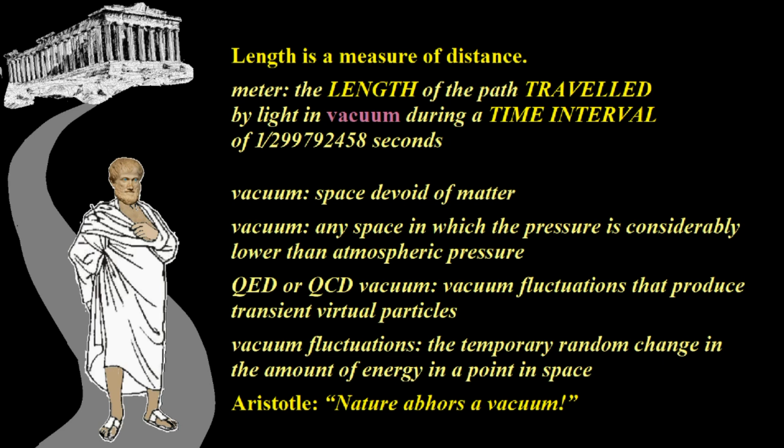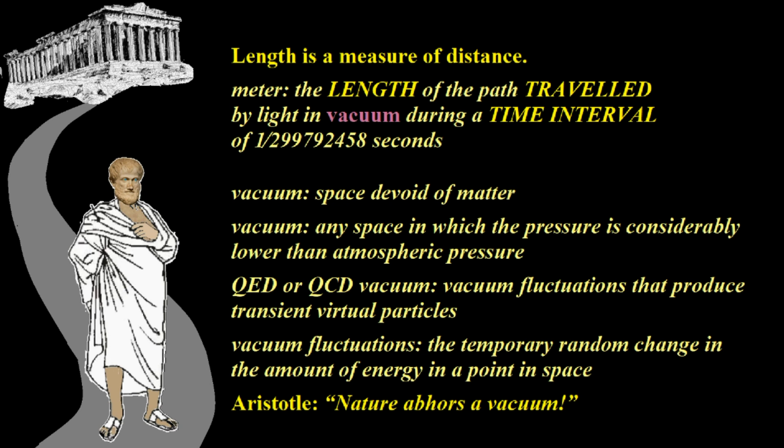So there is no such thing as vacuum in mathematical physics, okay? And they have these vacuum fluctuations. What is it? The temporary random change in the amount of energy in a point of space, okay? And so they follow good old Aristotle there, who said, nature abhors a vacuum.